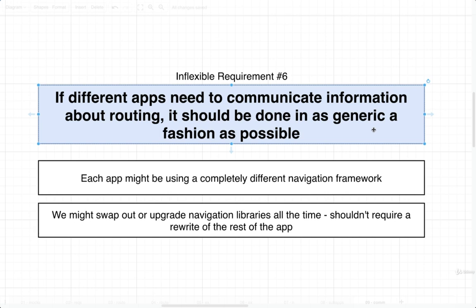And the reason for this is very, very simple. First off, our different sub-applications and the container might have different routing solutions. Second off, even if they are using the same routing libraries, we might decide to use different versions between them.